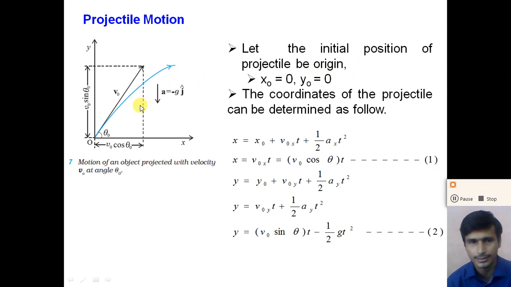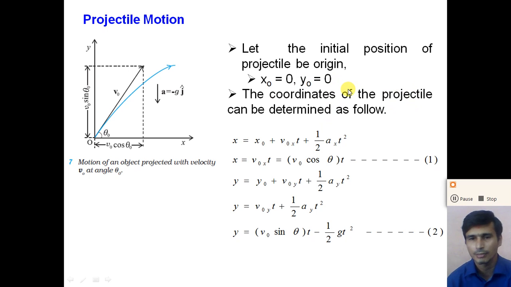So let the initial position of the projectile be 0, 0. Let us assume that the object is projected from the origin with the initial velocity v0 that makes the angle theta 0 with the x-axis. So the initial position of the projectile is the origin. So we can say that the initial coordinates are x0 is equal to 0 and y0 is equal to 0. Now how can you find the coordinates of the projectile after a time t?